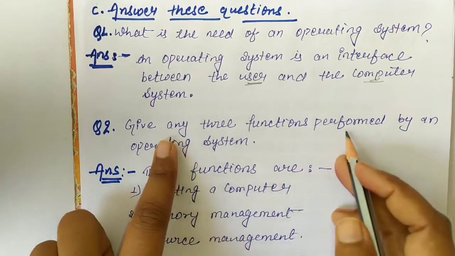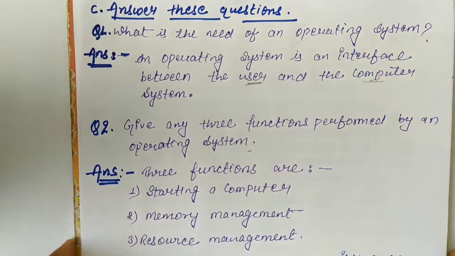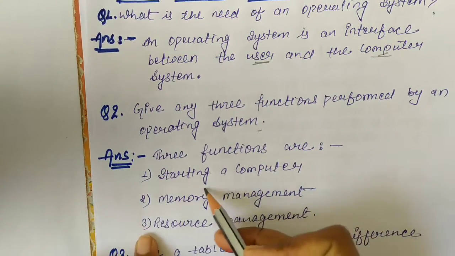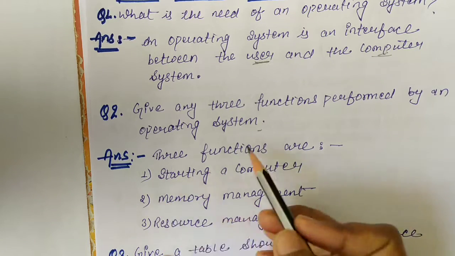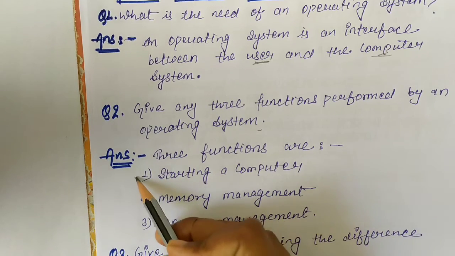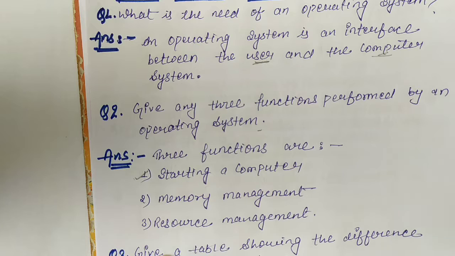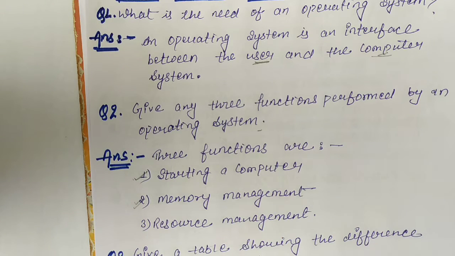Next, give any three functions performed by the operating system. What is the use of operating system? The first basic use of operating system is to start a computer. The second is memory management, that contains the data to store in a specific way. Then resource management, that means our printer, scanner, are the resources in our computer.